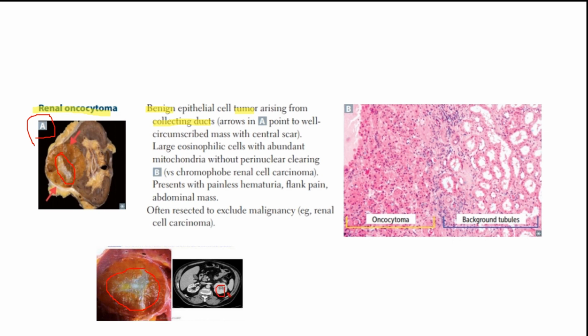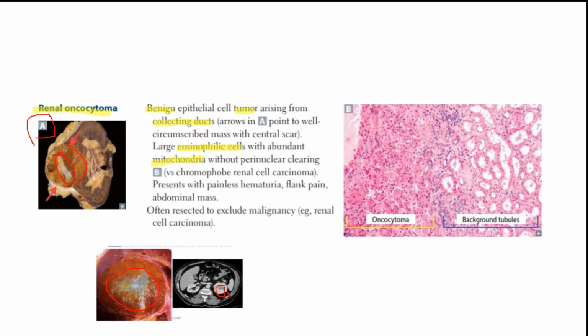Now, the second feature we could mention is that it is a very well circumscribed mass. It's encapsulated. So the third feature, it's that it's encapsulated. And the fourth, we would know about its color. We could say a mahogany brown to yellow in color. In regards to microscopic features, there's not much, but there's 2 features that you should note. And it's that there's a lot of eosinophilic cells and there's a lot of mitochondria, hence why they would appear pink on the right hand side on the figure.